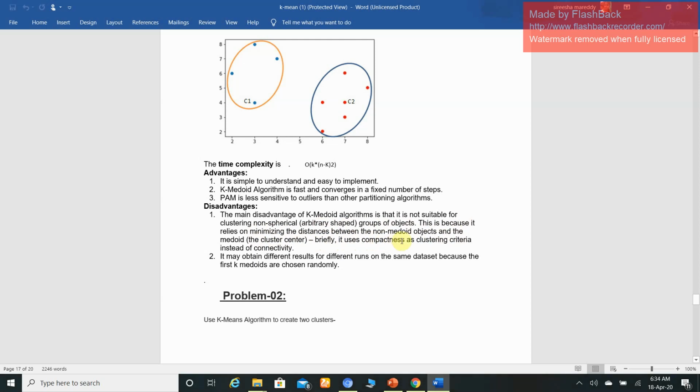Briefly, it uses compactness as clustering criteria instead of connectivity. Second, it may obtain different results for different runs on the same data set because the first K medoids are chosen randomly. So this is another drawback.